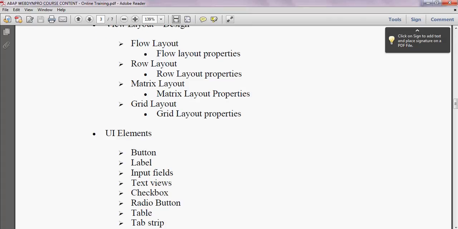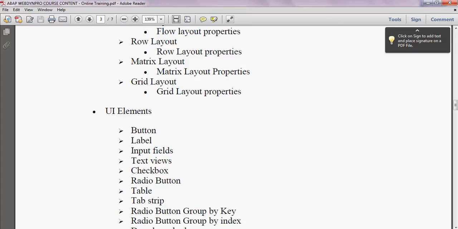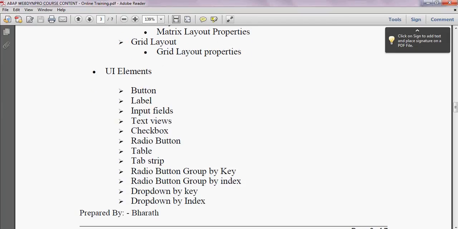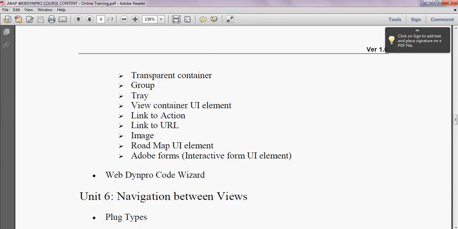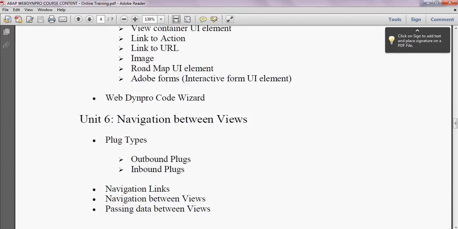Coming to the UI elements, we need UI elements to design the screen layout, like a button or label. We will also need input fields, text views, and checkboxes. These are the UI elements which will be covered in this course. And we have the WebDynpro Code Wizard.